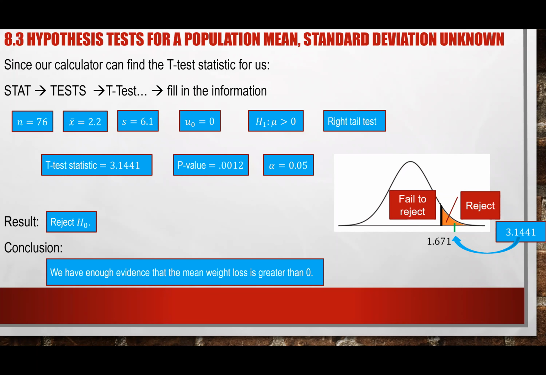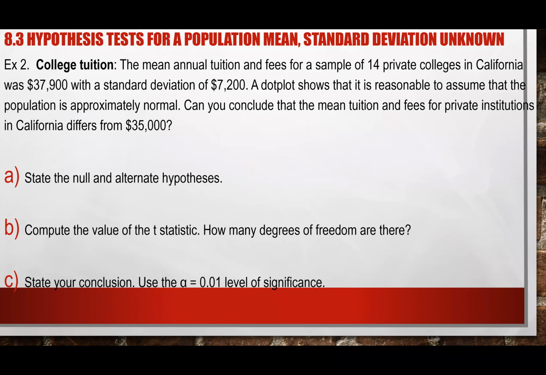All right, let's take a look at the next example here. One thing is, a lot of students, when I tell them, just go in and see what they ask you to calculate. Sometimes you read the information and you lose track of what you need to do, right? They ask, can you conclude that the mean tuition and fee for the private institution in California is different from 35,000? So we want to test if it's different, meaning not the same, meaning it's not equal, a two-tailed test, right?